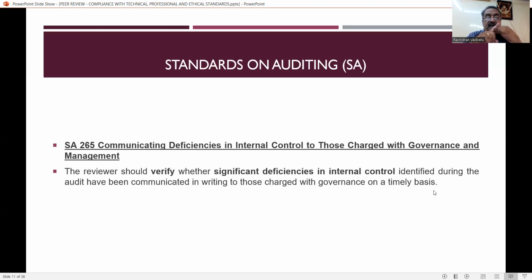So here, SA 265 is talking about internal control, and if there are any deficiencies in internal control, those have to be identified during the audit, and those things have to be communicated to the persons who are in charge, and it has to be done on a timely basis. This is with reference to SA 265.